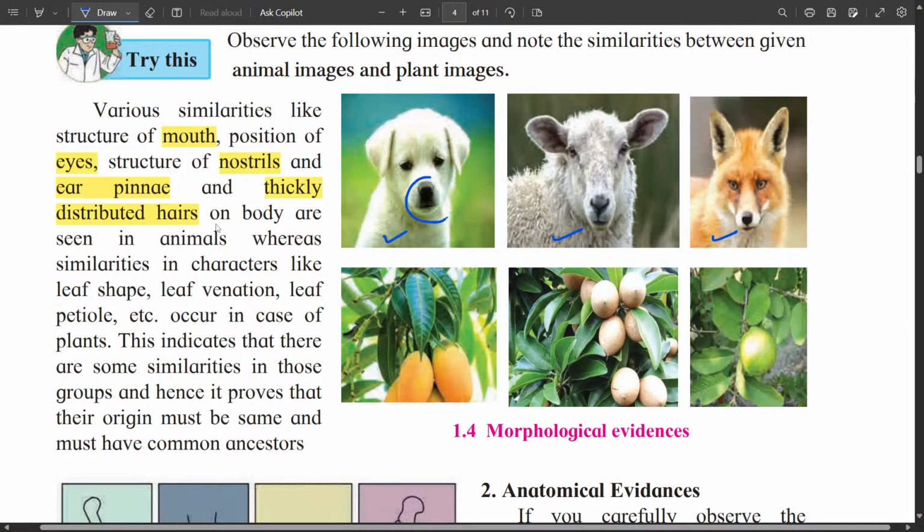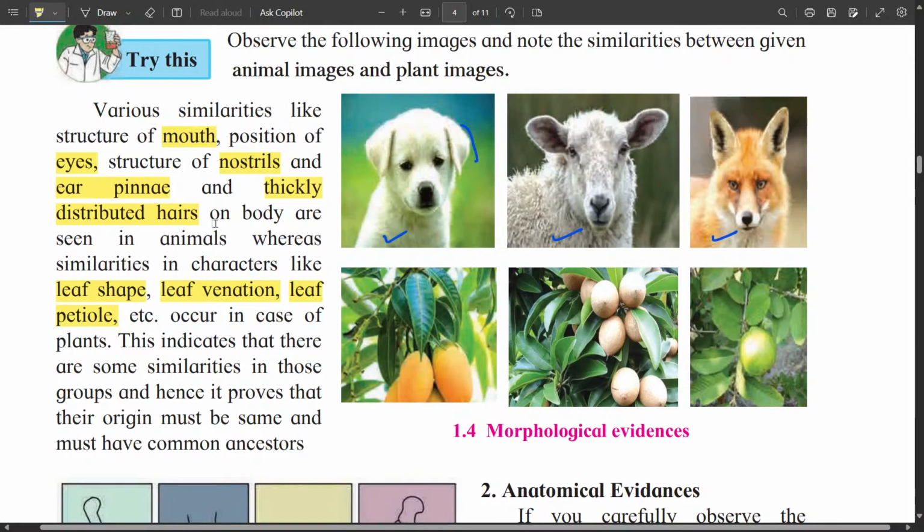The structure of the mouth, then the structure of the nostrils, then the ear pinna and hair. So these are the common properties in all these animals. Similarly, in case of plants like this mango, chiku and guava, you see similar characters like leaf shape, leaf venation, leaf petiole, etc.